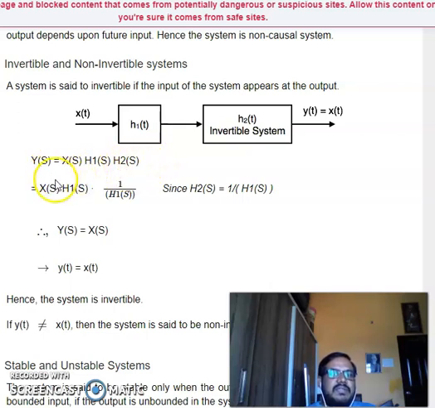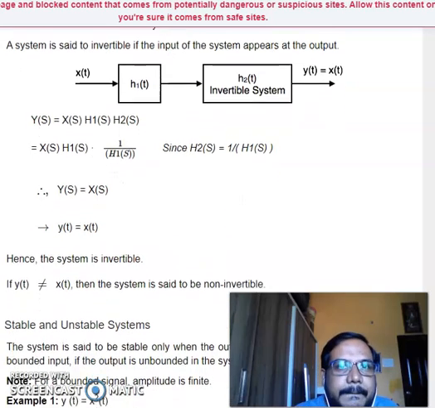Now y of s is equal to x of s into h1 of s into h2 of s, and if this is an invertible system, h2 of s is 1 by h1 of s, so they cancel. Y of s is equal to x of s, then y of t is equal to x of t, hence the system is invertible.